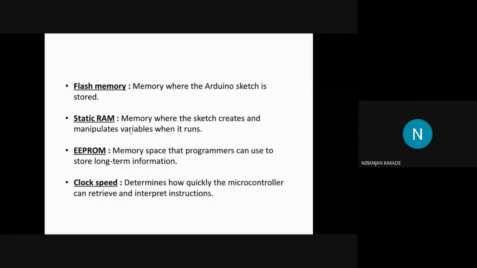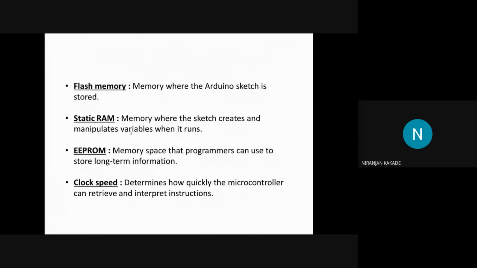How that variable is stored in the static RAM is that it has a unique address. That address is random, like 0x00FF, something random. That depends on the manufacturer who has done the program of that part.